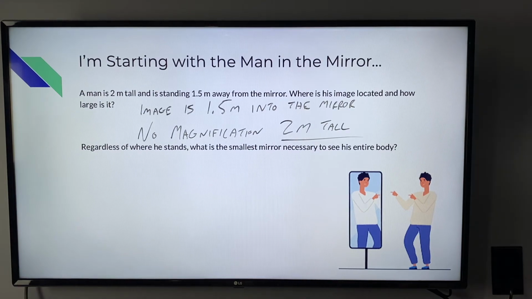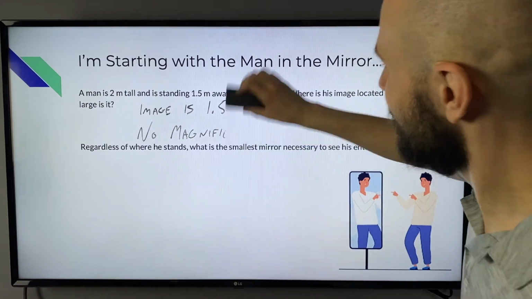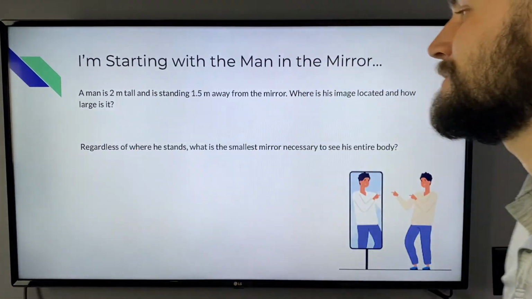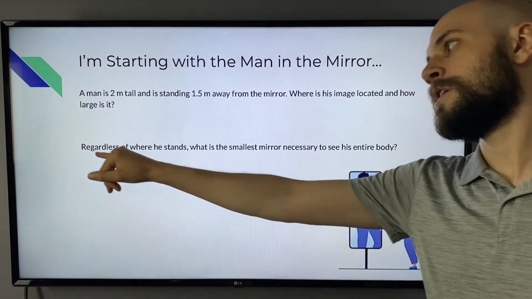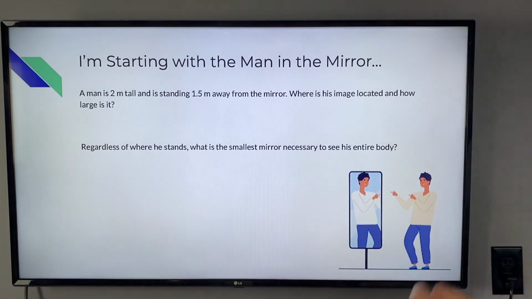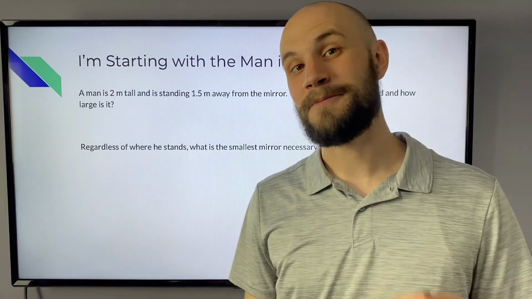And now this next question is tricky. It's going to take all of your reflection knowledge in order to figure it out. Try it, and we'll talk about the answer. Regardless of where he stands, what's the smallest mirror necessary for him to see his entire body?